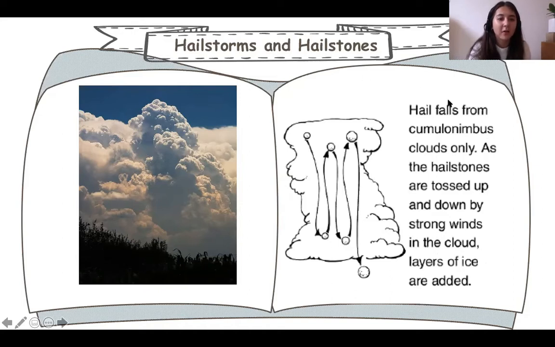Okay. So on the left-hand side, this is a cumulonimbus cloud. This is what the cloud looks like. And in these clouds, they are very heavy. They're very thick, dense clouds. And that's how hailstorms are formed, okay? They can only be formed in these kind of clouds. So they fall down from these thick, heavy clouds. As the hailstones are tossed up and down in this thick cloud, they are gathering layers of ice. So think about it. The rain is in here and it wants to fall down, but then the updraft of wind brings them all the way back. And when they're going up, they're getting colder and getting more and more ice.